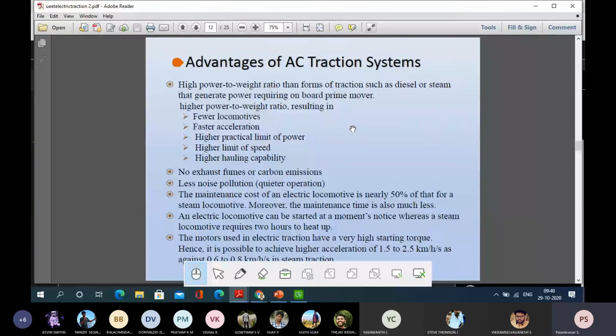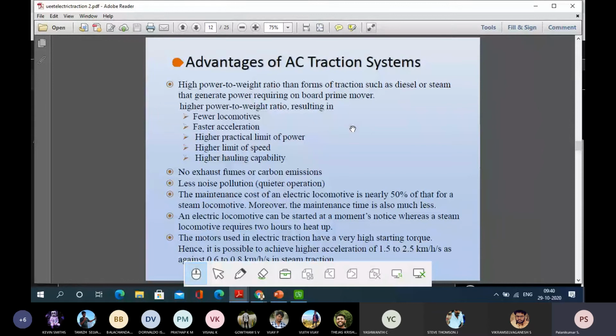So if any electric traction is there, motors run at very high speed, producing high torque without any noise. That is a very big advantage of using electric motors for this type of traction. Less noise pollution is also there. The maintenance cost of electric locomotives is nearly 50% of that of steam locomotives.